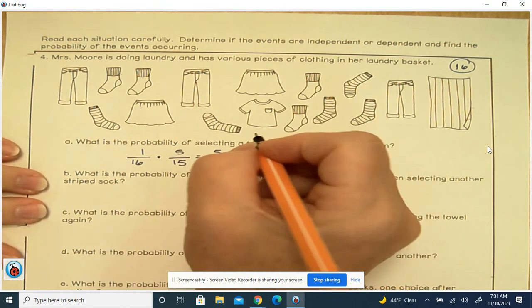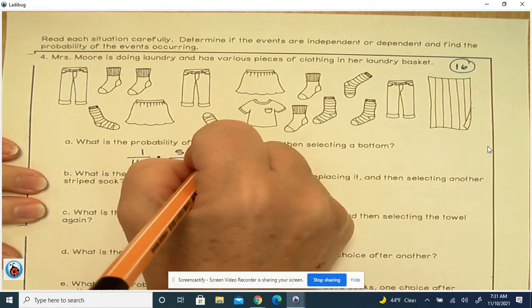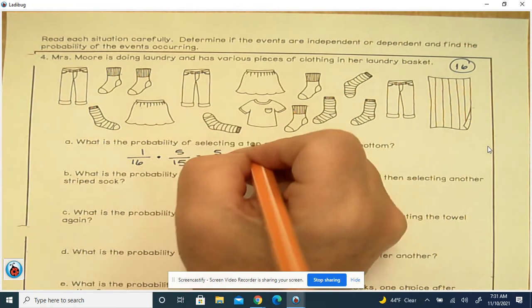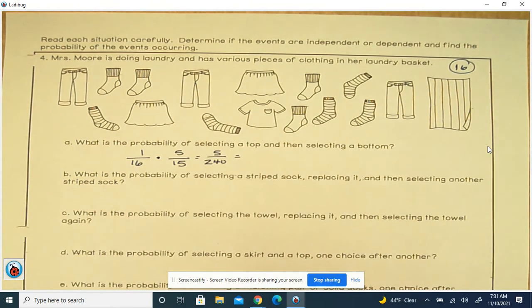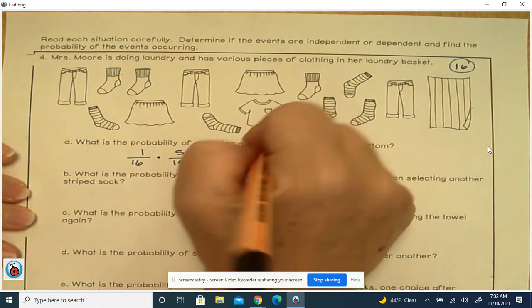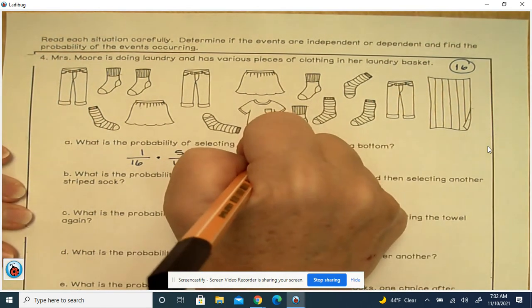And 16 times 15 is 240. Both of them are divisible by 5. Gives us 1/48. We reduce it, divide it by 5.